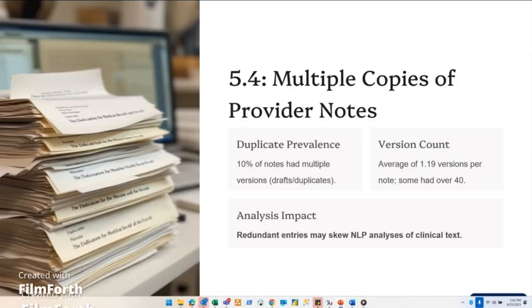Duplicate notes. Many notes had multiple versions, some had 30 or 40 versions. And if NLP analyses don't know that there are multiple copies, then they're going to be showing rare words as not rare words, which is wrong.